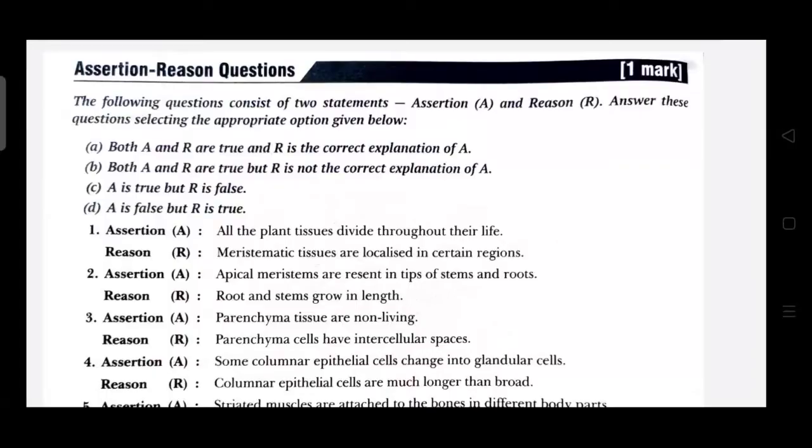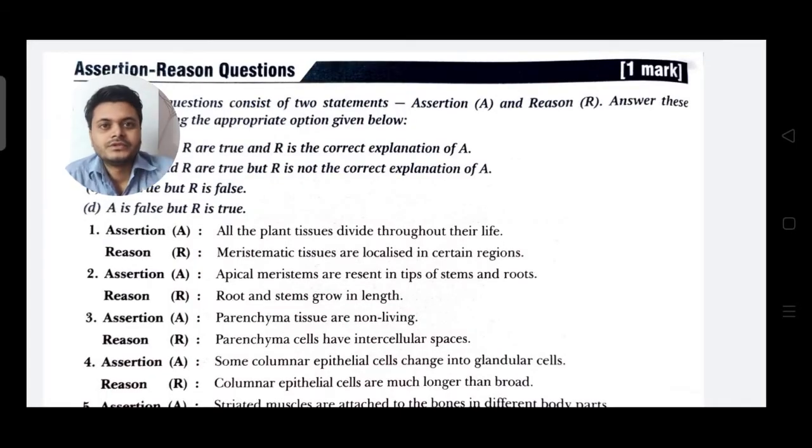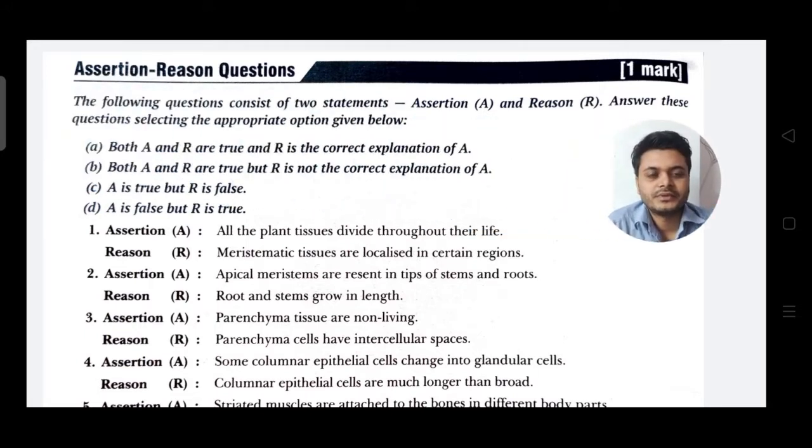Today I'll discuss the topic assertion reason questions from the chapter tissue. So here I'll be discussing a few assertion reason questions from chapter tissue. Watch the entire video lecture to get the basics out of it. Without any delay, let's start with the topic assertion reason questions from chapter tissue.